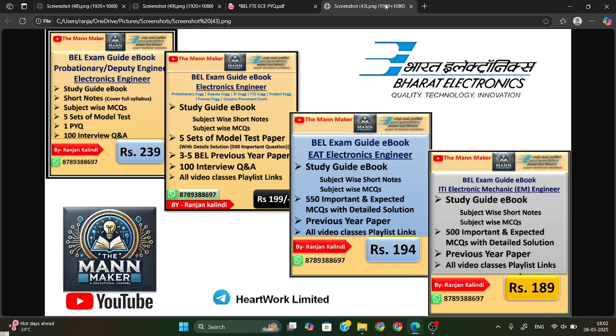Complete all the things whatever I have provided. Try to complete these 5 sets of model test papers. I have given you these 5 sets of model test questions, in which you will get 500 technical questions. Try to complete that. That is important for the probationary exam, and also for the deputy engineer exam which is on 1st June. So try to complete those 5 sets of model tests apart from my video classes, short notes and subject-wise MCQs. Okay, so this is all for today.